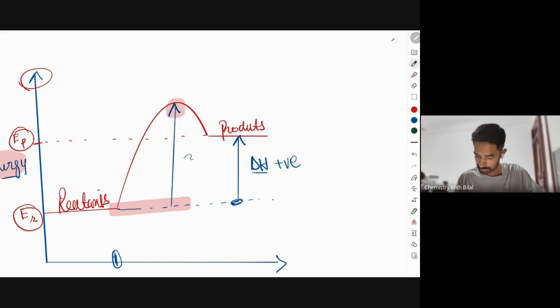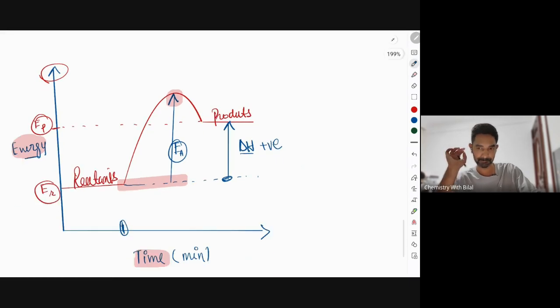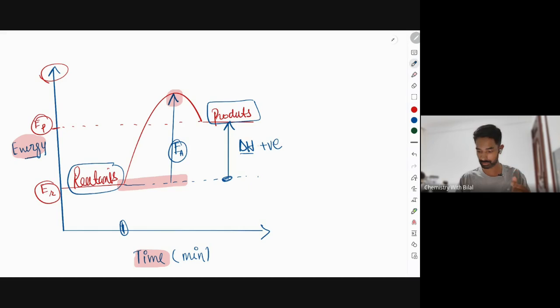This is our EA, activation energy. Make sense, everyone? Please say yes. That is a complete, labeled energy profile diagram for an endothermic reaction, including the axes, how to correctly draw the reactants, the level of the products, and how to correctly label the delta H and the EA.